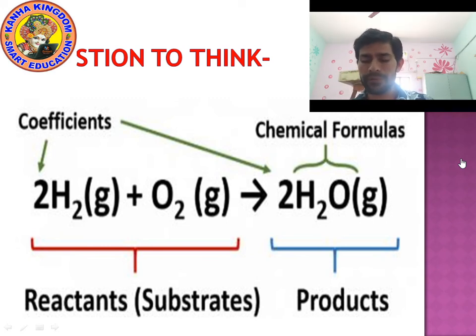Now look at the chemical formula, look at the product. What is written before the product? 2H2O. So 2 is also a coefficient. So actually 2 is representing the atom, but we will call it a coefficient here because it is written before the element. So if any digit or number is written before the element or before the chemical formula, we will call it a coefficient. Okay, understood? So today's lesson is over.